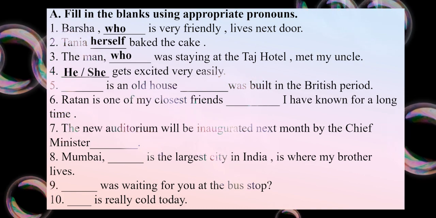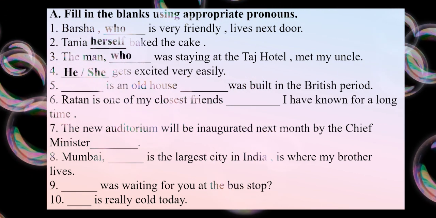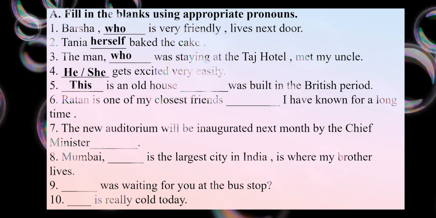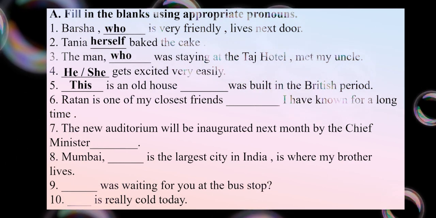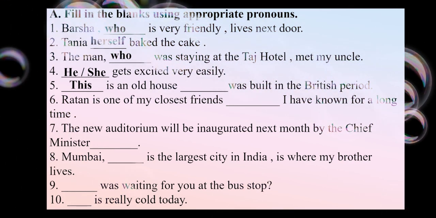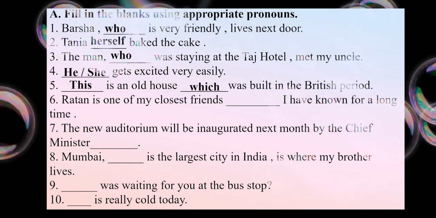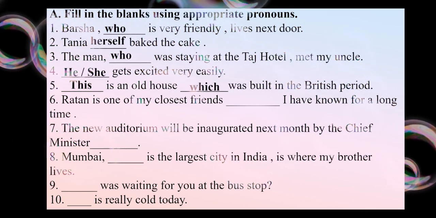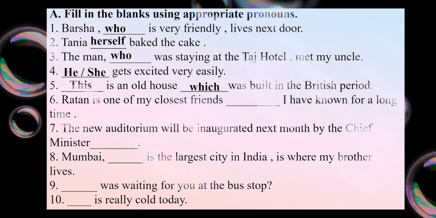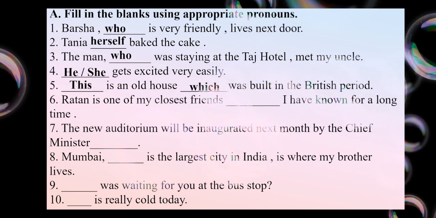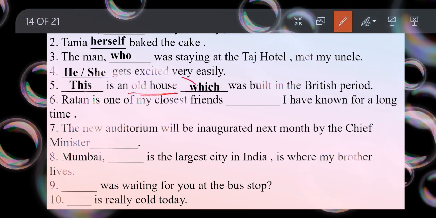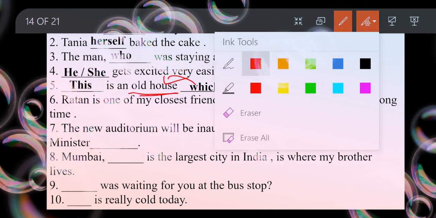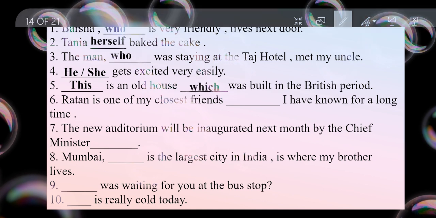Dash is an old house. Dash was built in British period. So I'm pointing to the old house. That is why I've used this here. Demonstrative pronoun I have used here. Which was built in British period. Okay. So this is my relative. Which I have used here is my relative, as my noun is mentioned before the question asked. Isn't it? Yes. So next, let's have a look.